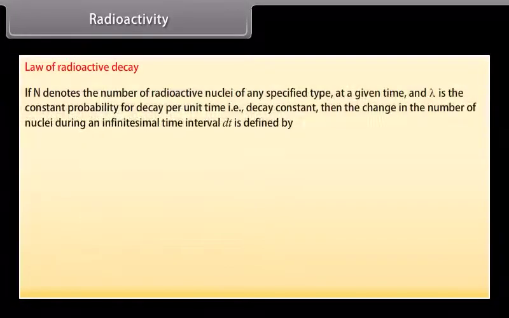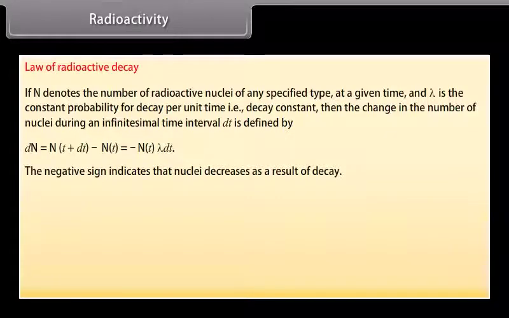Law of radioactive decay. If N denotes the number of radioactive nuclei of any specified type at a given time, and λ is the constant probability for decay per unit time, that is, decay constant, then the change in the number of nuclei during an infinitesimal time interval dt is defined by dN = N(t + dt) − N(t) = −Nλ dt. The negative sign indicates that nuclei decrease as a result of decay.